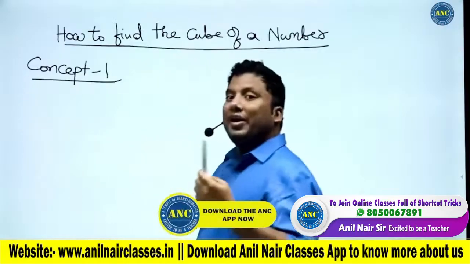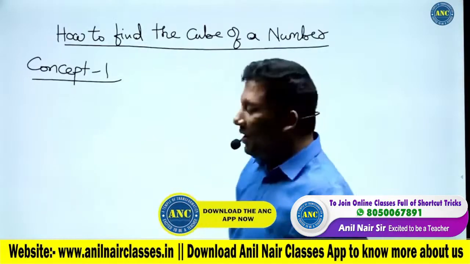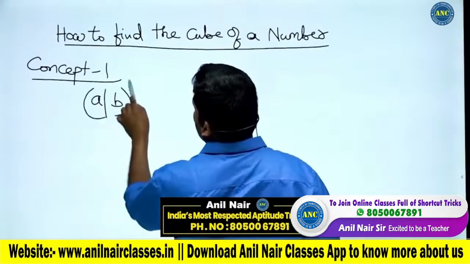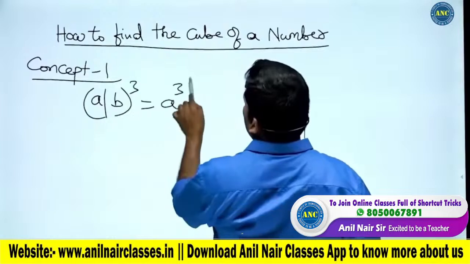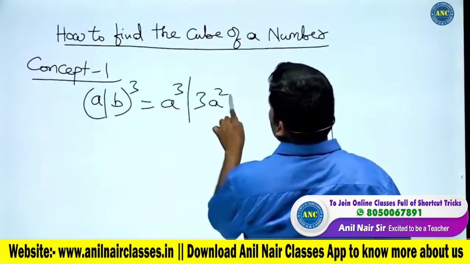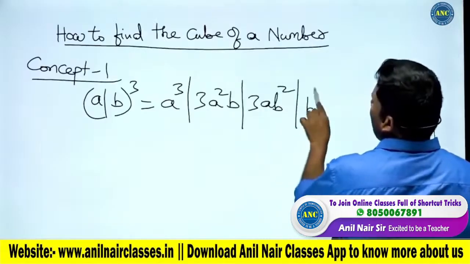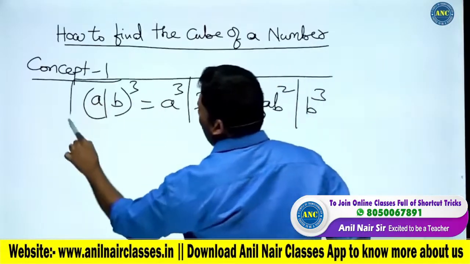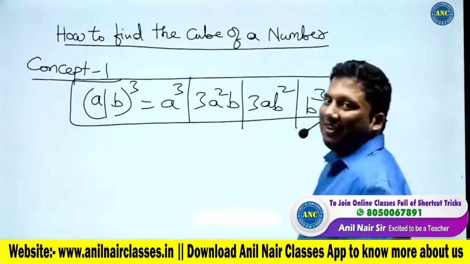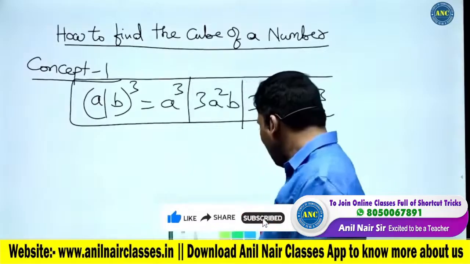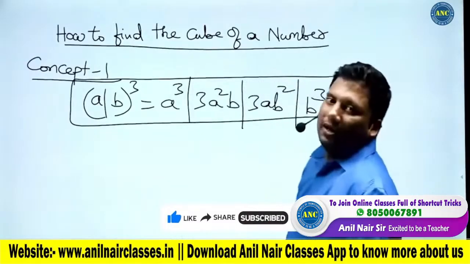To find the square of a number, we used a plus b whole square. To find the cube of a number, we will use a plus b whole cube: a cube, 3a square b, 3ab square and b cube. Similar to a plus b whole square, now we will use a plus b whole cube.